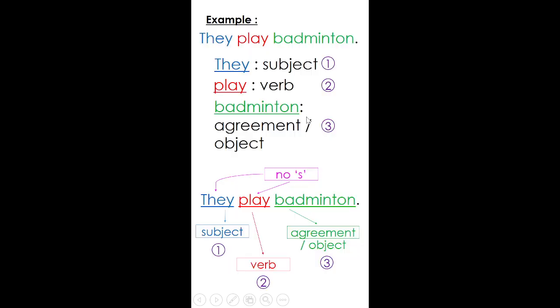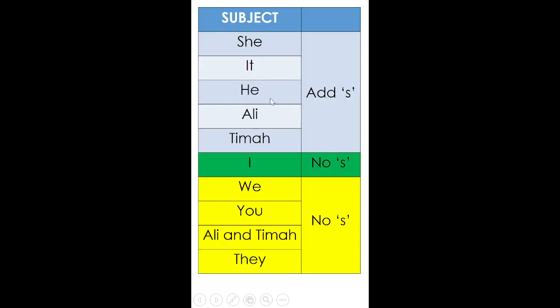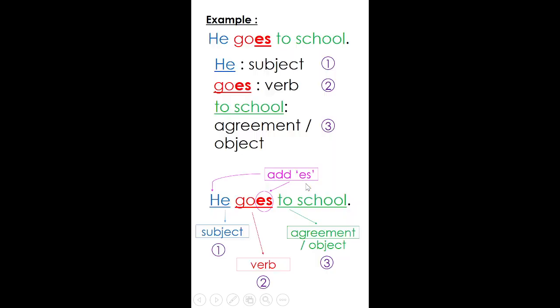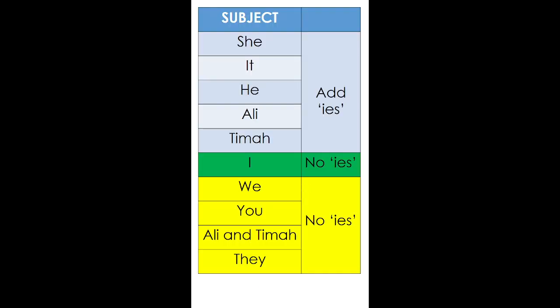Same goes with adding S. It's only when the subject is in the Sihat group that you have to add S or ES, right? For the rest, you don't have to add ES or S at all. So let's have a look at the next one.